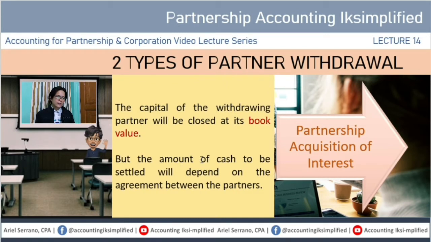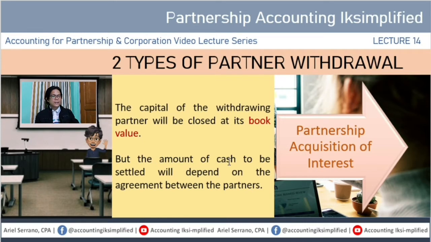Now, let me read it to you. The capital of the withdrawing partner will be closed at its book value. Kung ano ito na nakarecord sa libro, kung magkano yan, it will be deducted in full para masettle yung equity or yung interest ng withdrawing partner. Kaya ito nire-record at its book value. Now, yung amount of cash to be settled, it will depend doon sa agreement ng mga partners. Kasi the same doon sa admission by investment, meron din tayo ditong mga bonuses. Either bonus doon sa retiring partner or doon sa mga matitirang partners.